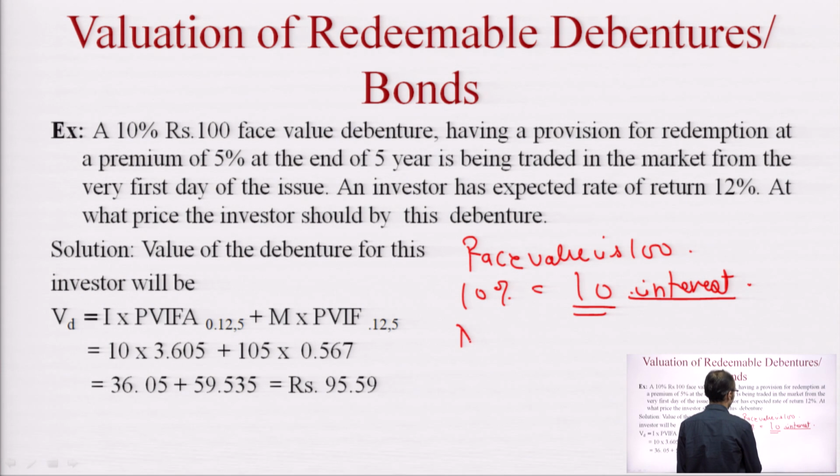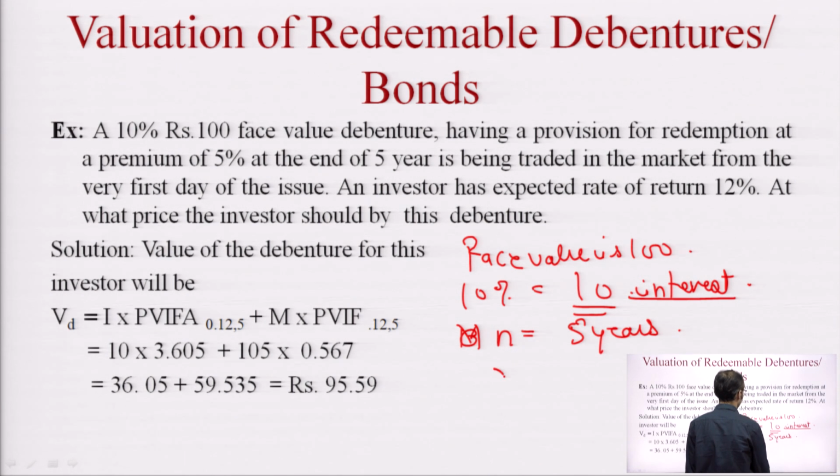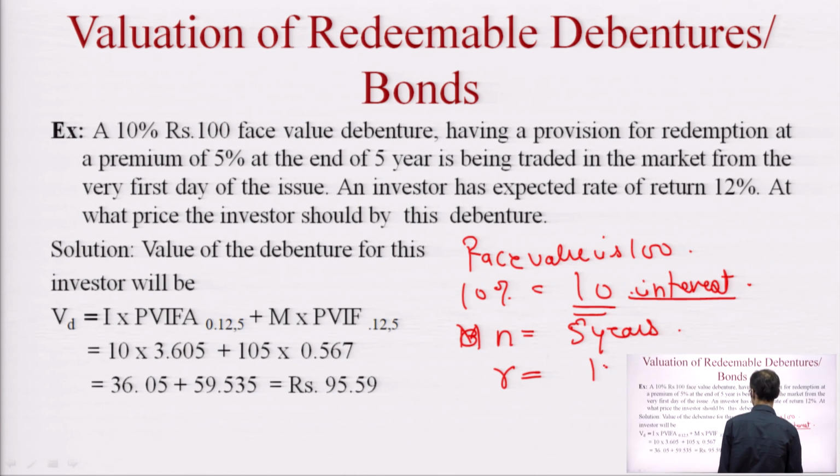The maturity period, the N here, is 5 years, and the discount rate, the expected rate of the debenture holder, is given in the question, that is 12%.